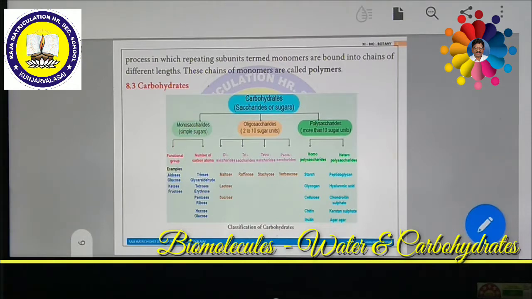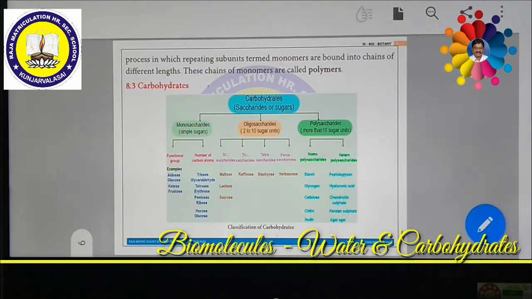All monosaccharides contain one of two functional groups. Either they have an aldehyde or they have a ketone. If they have an aldehyde, they are called aldoses. If they have a ketone, they are called ketoses. So monosaccharides are further divided into aldoses and ketoses. Now we are going to discuss the second category, called disaccharides. Disaccharides are formed when two monosaccharides are joined together.